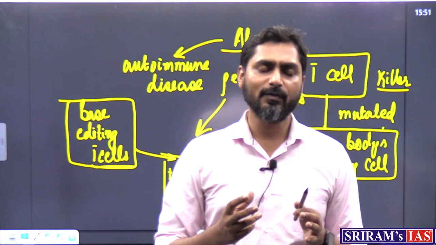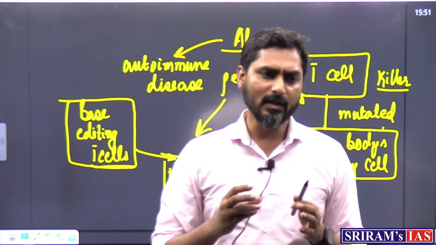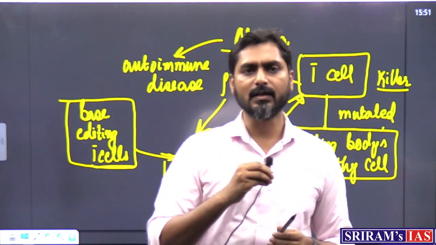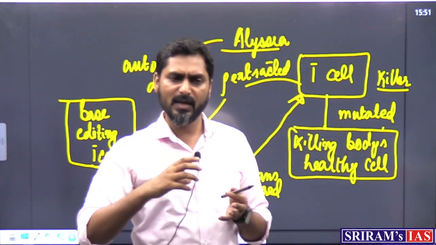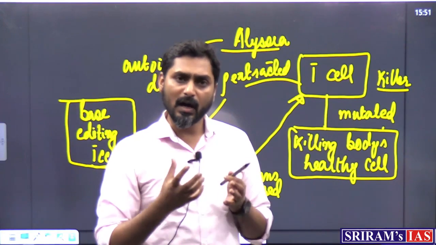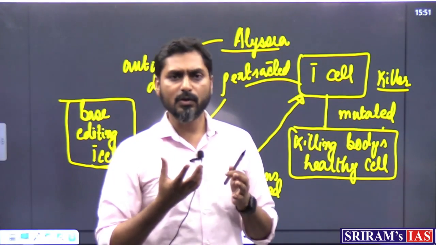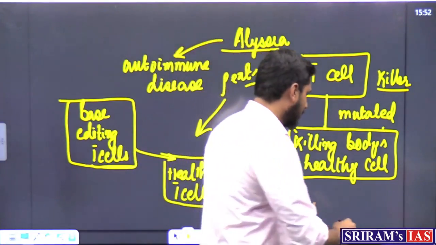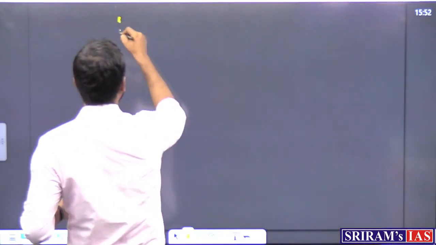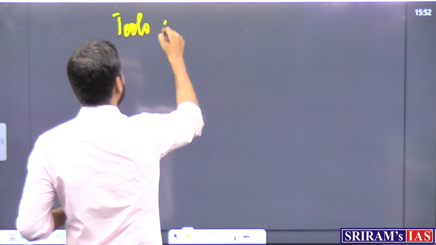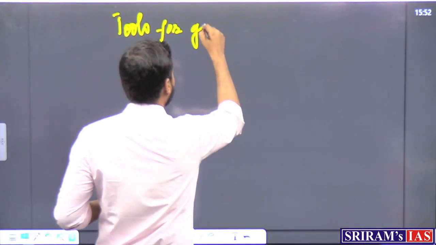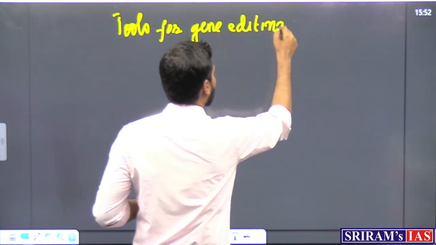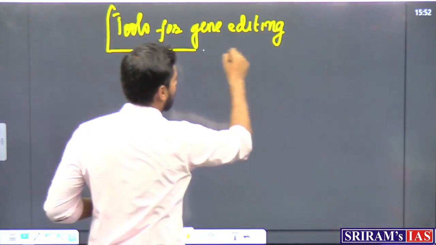But in the lab, when we have to go for gene editing, we need many tools. What are the different tools that we need for gene editing? Now we have understood what a base is and what base editing is, but how do we do base editing? In order to do that, we require a few tools. The tools for gene editing are just like our normal stationery.